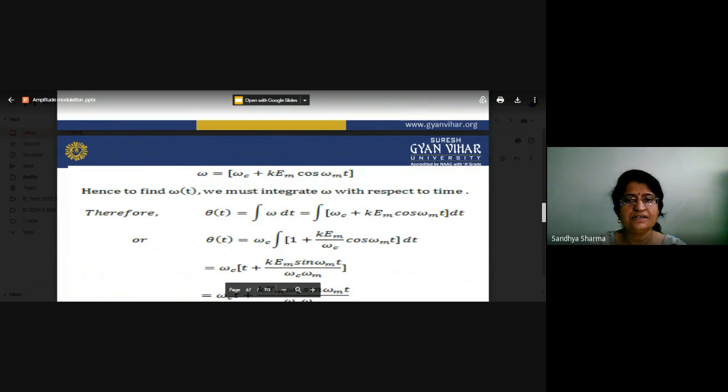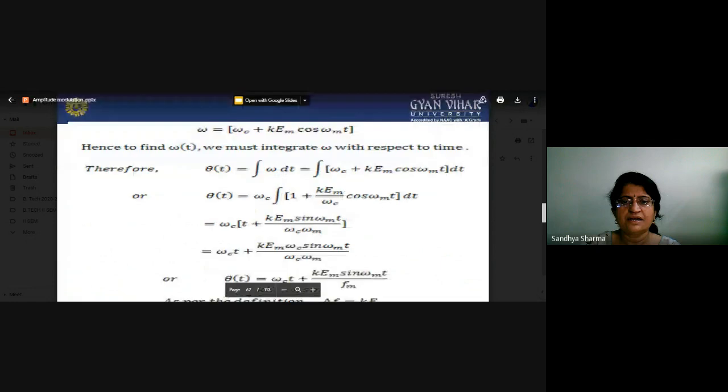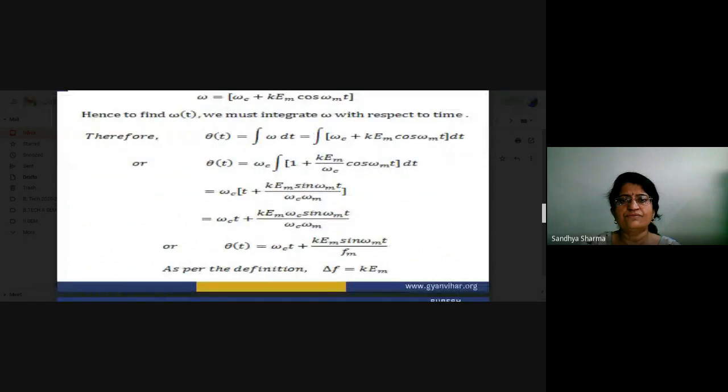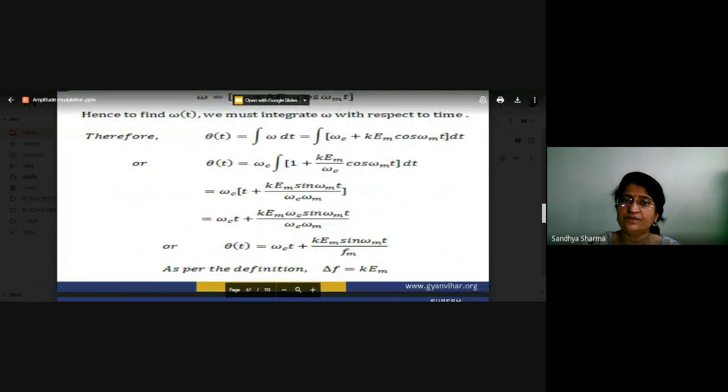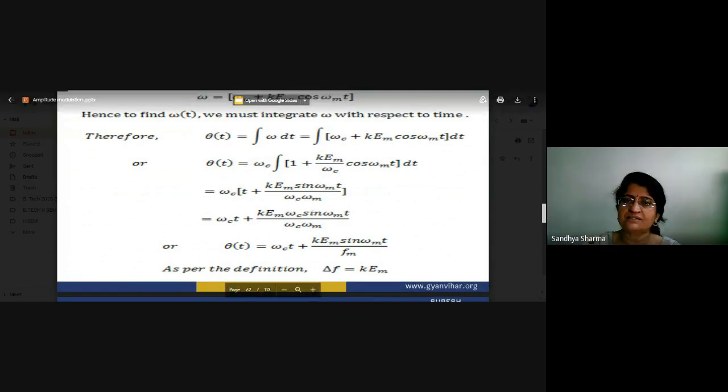So what will happen? Integration of omega dt is equal to integration of the complete equation, so we can also write it as omega c plus k e_m. Since we are integrating, we extract omega c on the outer side, so there will be omega c in the lower half part of this. Now we again integrate all these things, so that is equal to t plus cos omega m t converted into sin omega m t, and again there is omega m. That is basic integration, as you have already studied in your previous classes.